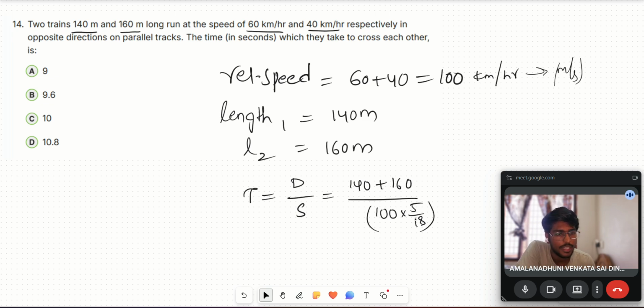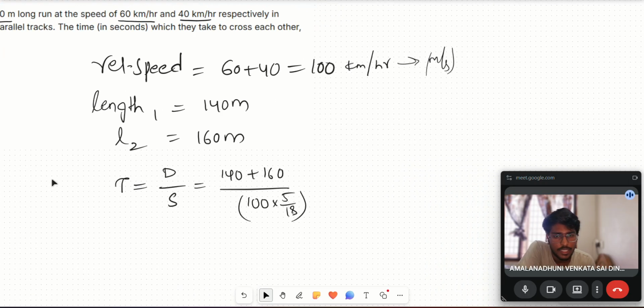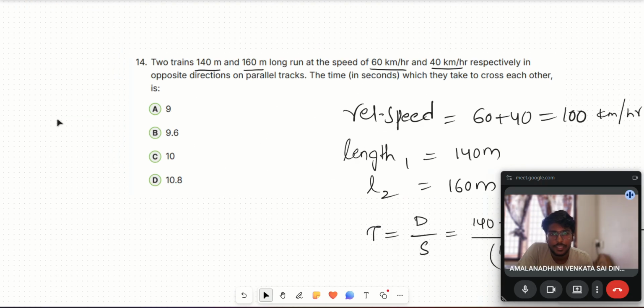So I multiplied with 5 by 18. After calculating this, we will get around 10.79, which is approximately 10.8 seconds. So our option is D.